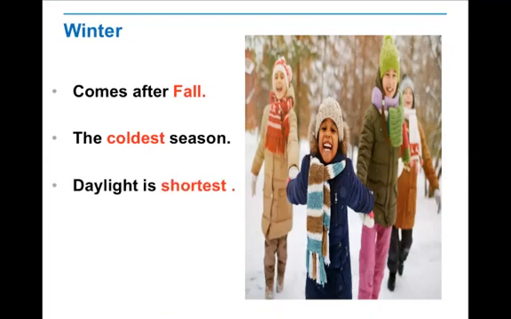What about the daylight? Daylight is the shortest. This is the very short day. The sun goes up in the morning very late. You wake up and you can see it's still dark outside. And in the evening, it's sunset very early. So the sun stays in the winter very little time. This is the shortest daylight. After that, it's all dark.